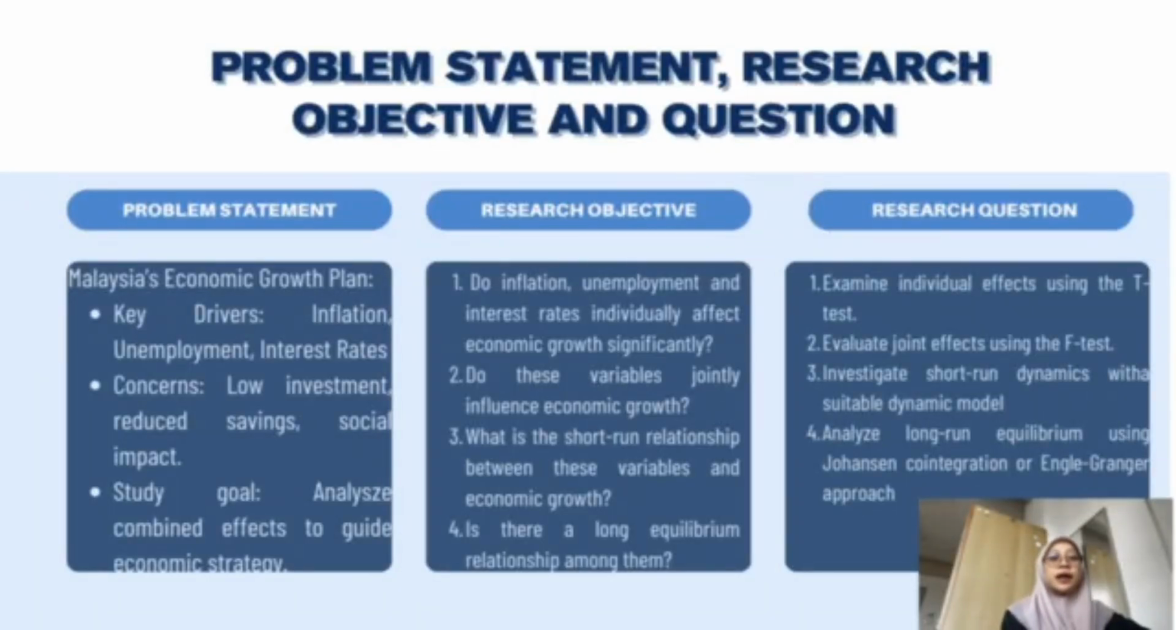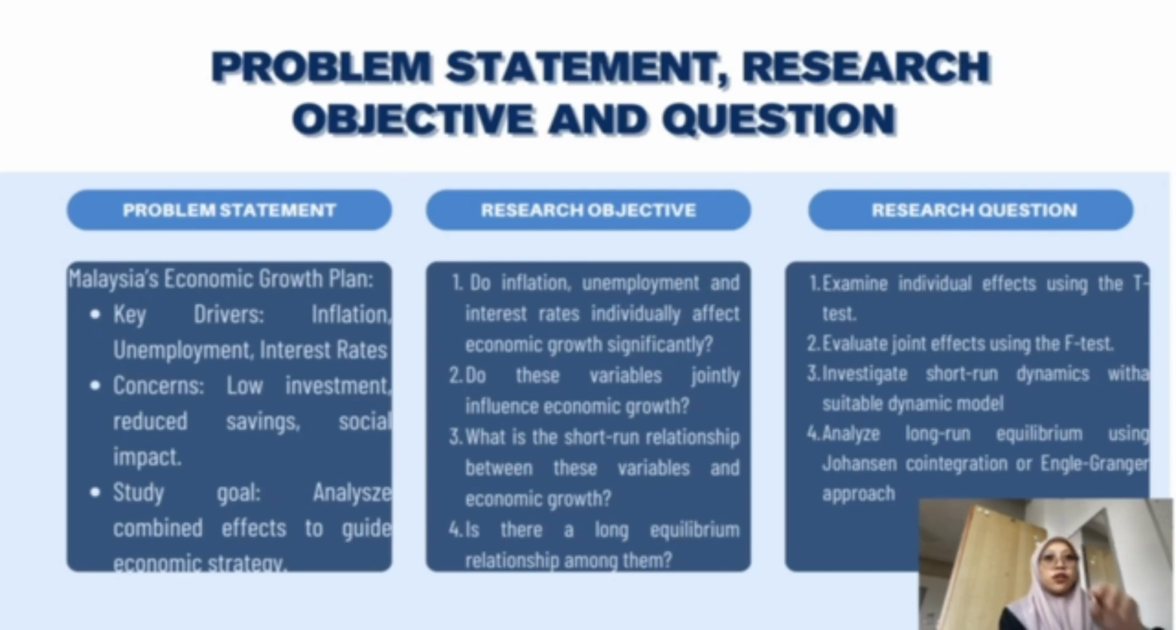Malaysia's economy is shaped by inflation, unemployment, and interest rate. Inflation is rising due to global shocks and a weak ringgit despite government subsidies. Unemployment is high among youth, driven by skill mismatch and automation. The interest rate held at 3% by Bank Negara aims to balance inflation and recovery, but may not boost investment or savings. This study explores how these factors interact, offering insights to support Malaysia's economic strategies.